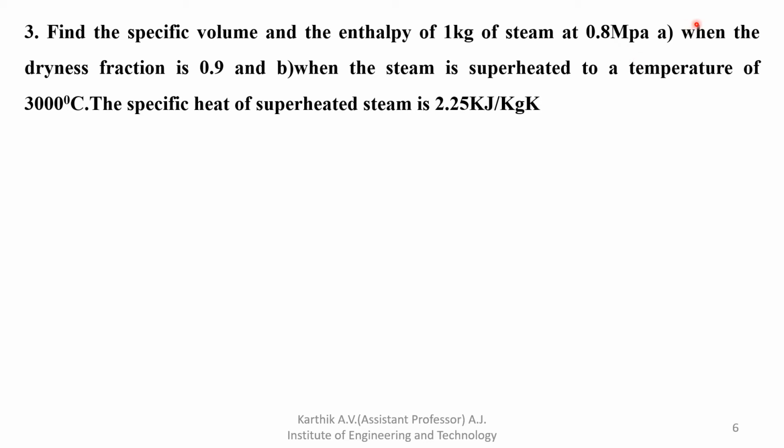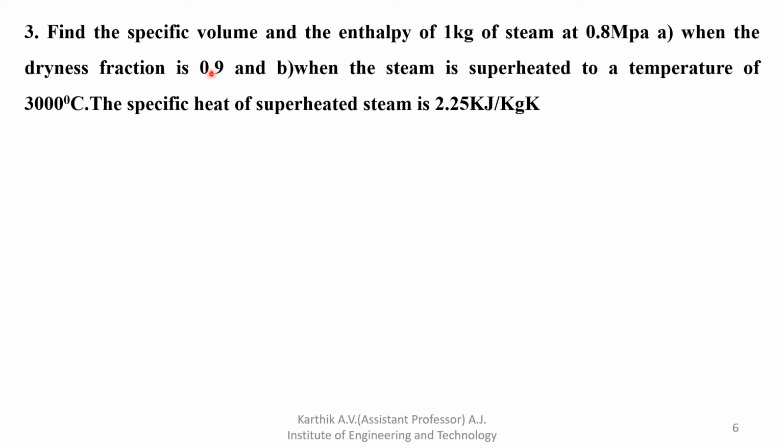Find it when the dryness fraction is 0.9. So x is given, x is 0.9. The x value should be less than 1, in the range of 0 to 1. If x is equal to 1, that is dry saturated steam.